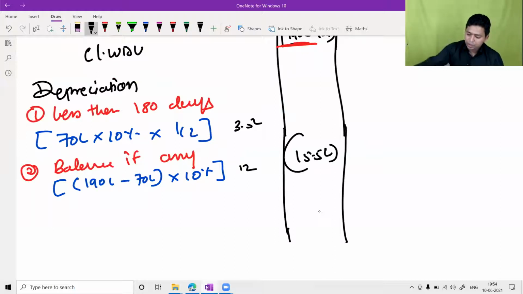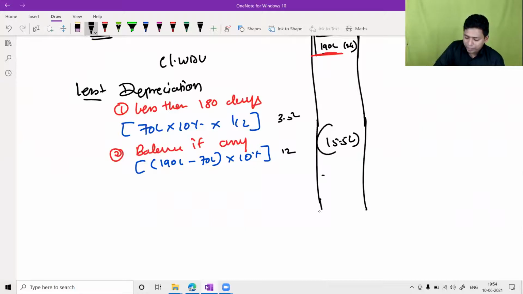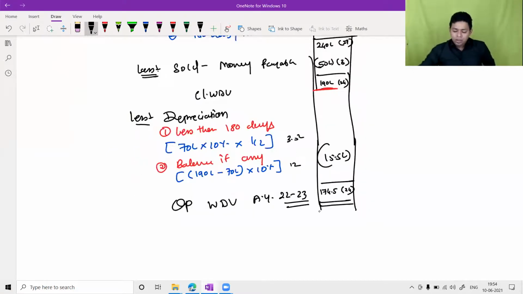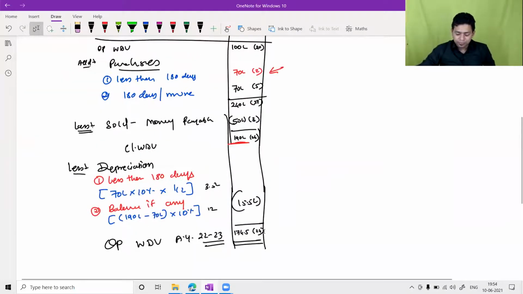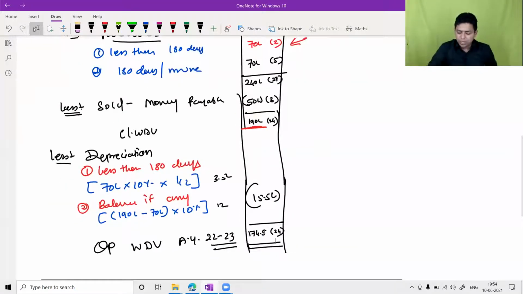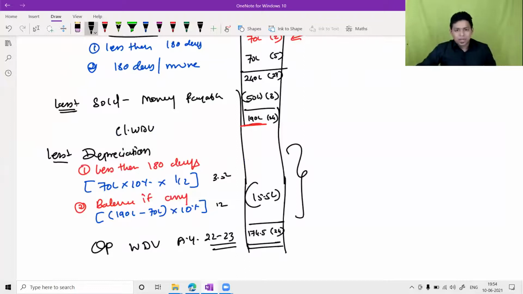15.5 lakh. If you subtract 15.5 lakh from 190, this will be the opening WDV of AY 22-23, next year. Come on, please tell me the opening WDV. 190 minus 15.5 is 174.5. We will be having 24 buildings with us. Do you understand this calculation? This is how we have to compute depreciation. You must remember this.